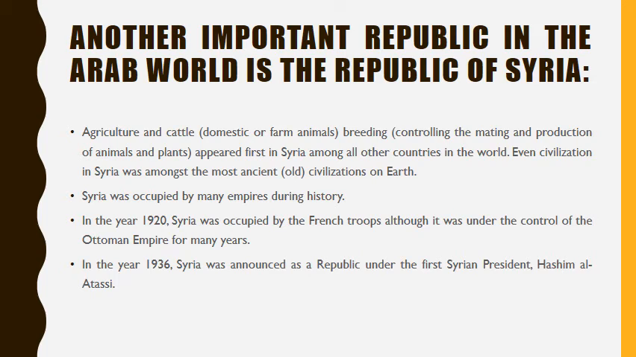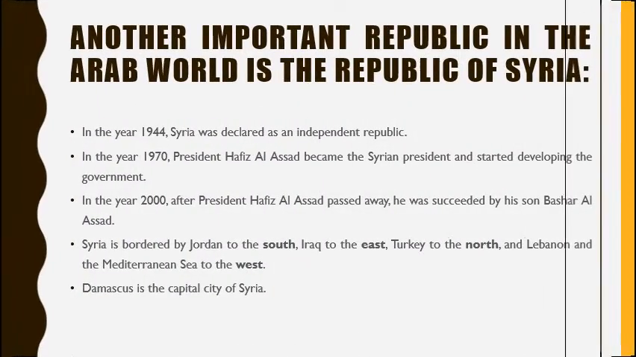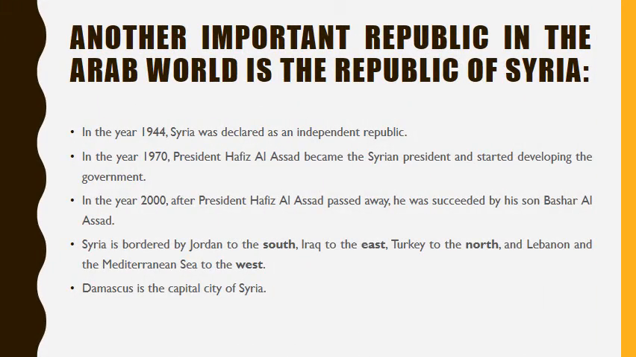Syria was occupied by many empires during history. In the year 1920, Syria was occupied by the French troops, although it was under the control of the Ottoman Empire for many years. In the year 1936, Syria was announced as a republic under the first Syrian president, Hashim al-Attasi. In the year 1944, Syria was declared as an independent republic.